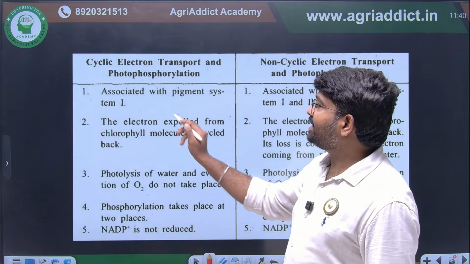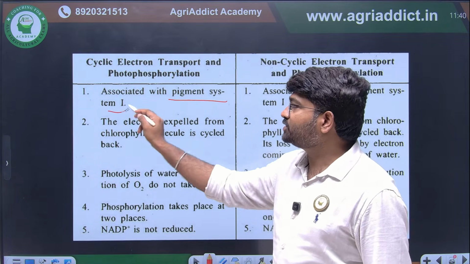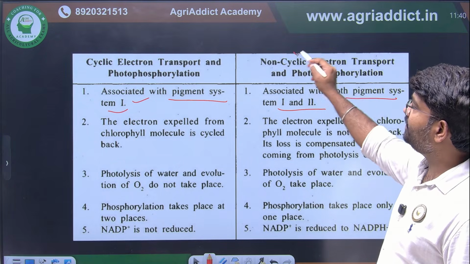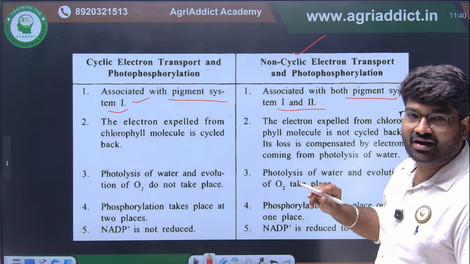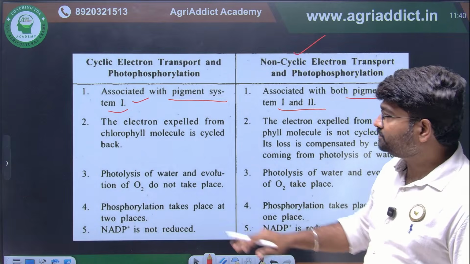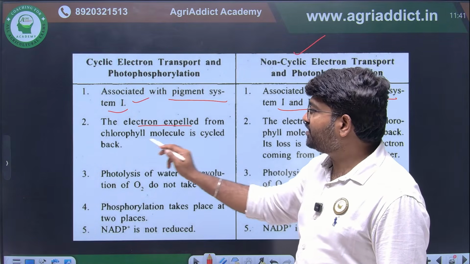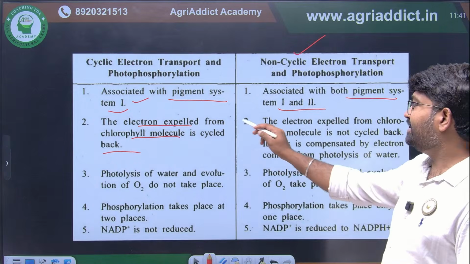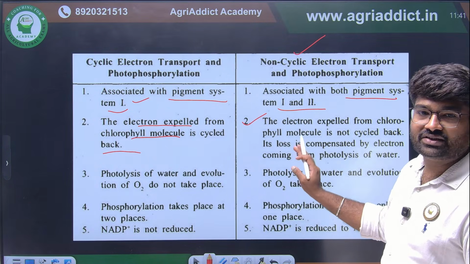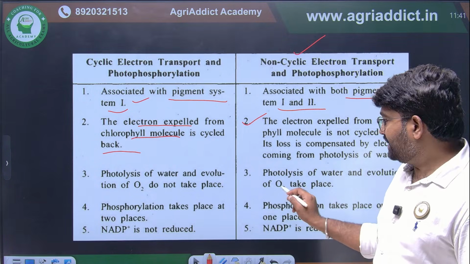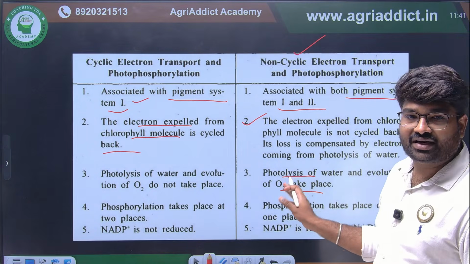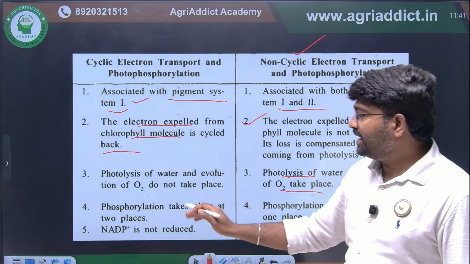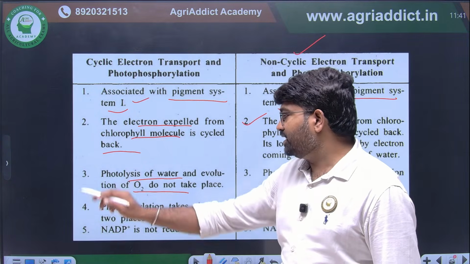Okay, the cyclic electron transport chain will be primarily associated with PS1. Both PS1 and PS2 will be involved in non-cyclic or Z scheme. The electron expelled from the chlorophyll molecule is cycled back, that we have already seen. But here it will not cycle back because photolysis of water will take place. So photolysis of water is happening, which means oxygen will be released here. Here photolysis of water and oxygen evolution will not be there.